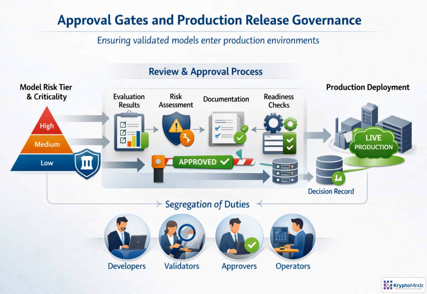Production release should never be a handoff based on trust alone. The approval path starts by matching the model's risk tier to the required level of review. Higher criticality means stronger evidence, evaluation results, risk assessment, documentation, and readiness checks.